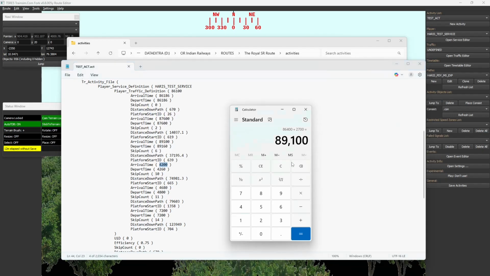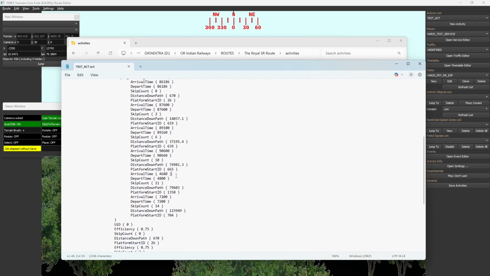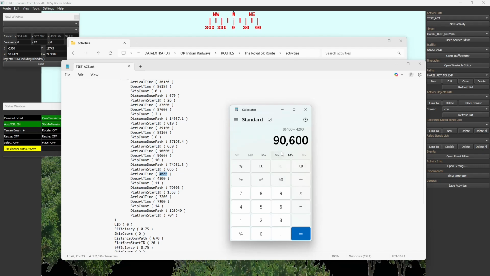Arrival time again 4,200: 86,400 plus 4,200 is 90,600. The departure is 90,660 because of 1 minute. Again the same, 86,400 plus 4,680 is 91,080.